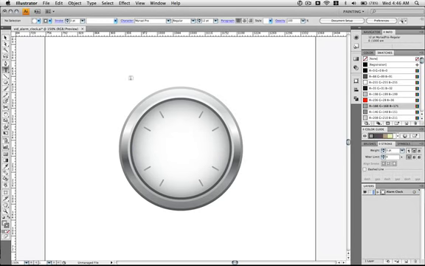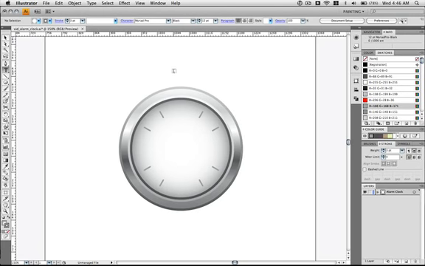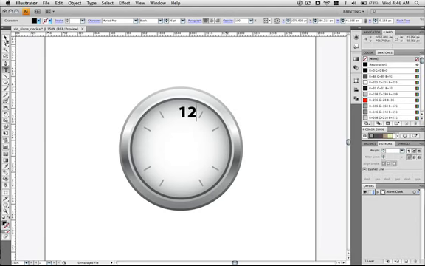I hit T to grab the text tool, and using Myriad Pro Black, which comes with Adobe Illustrator. However, feel free to use whatever font you want. See how 36 looks. Maybe go a little bigger.